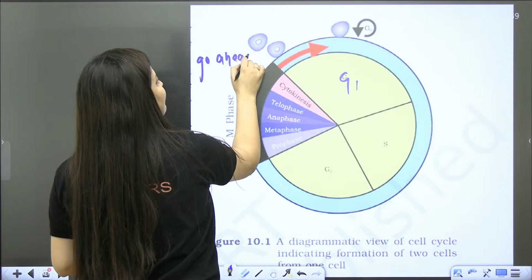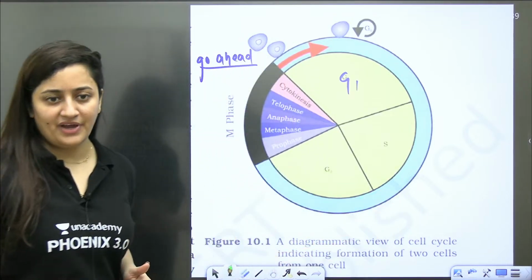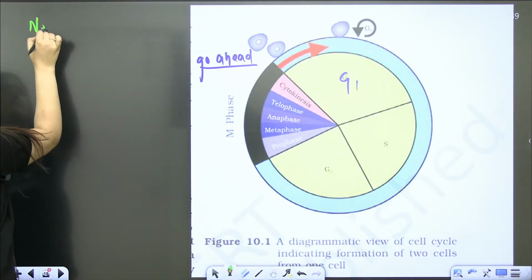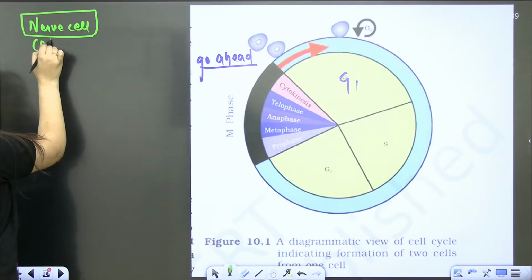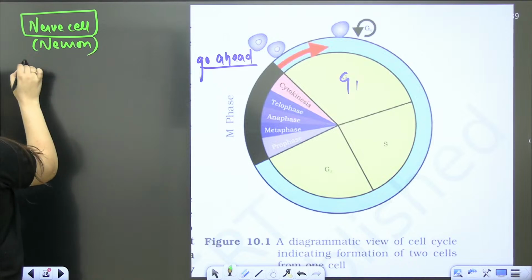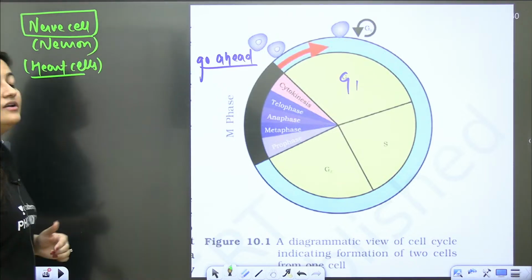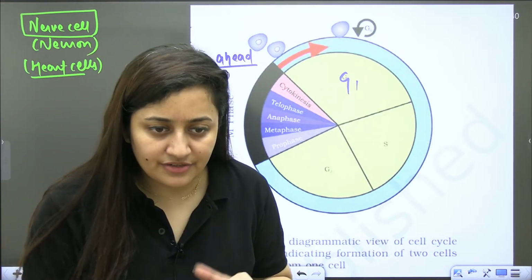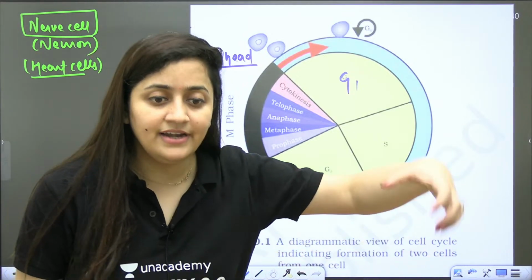you are allowed to divide. But it's not like all the cells of your body are going to divide. I'll give you one example: nerve cells, the neuron, the longest cell of our body, and your heart cells. These are cells that divide only during the embryonic stages. They are not cells which will divide all the time.